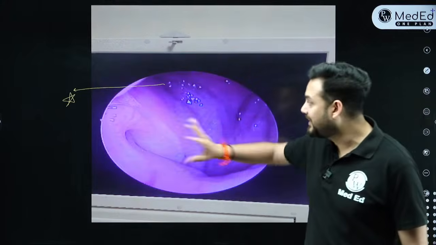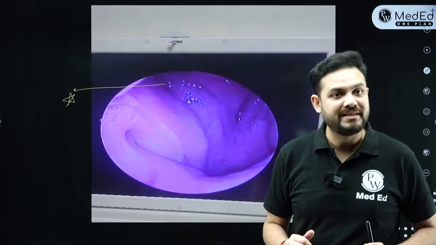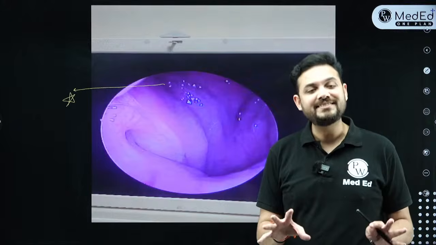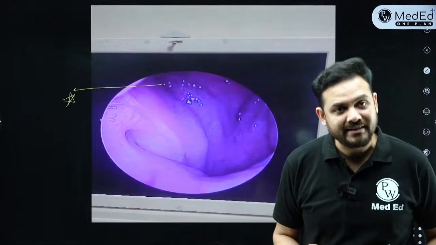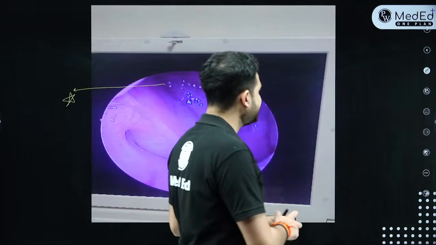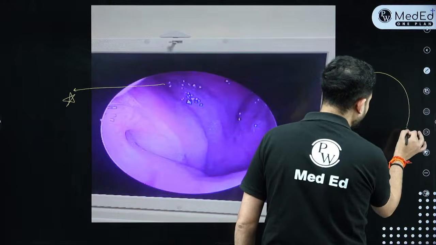So this is what you are seeing, the nasopharynx. What they have asked in previous questions of NEET PG is, they have marked this, and they have asked what is this. So first let us see what do you see over in the nasopharynx, and what exactly are the classifying features over here. Now the same thing what you are seeing over here, I'm going to draw. So this is what you are seeing inside the nasopharynx.